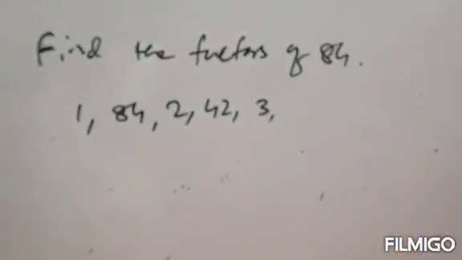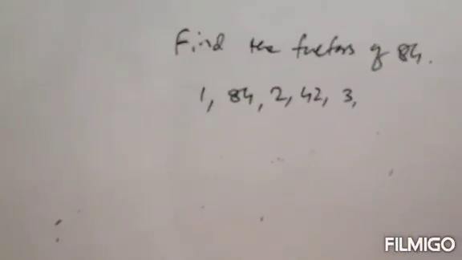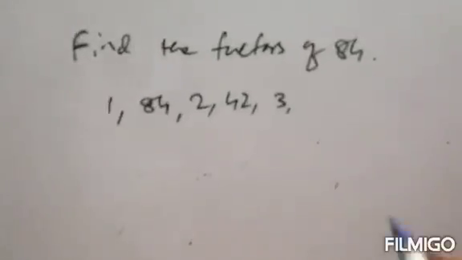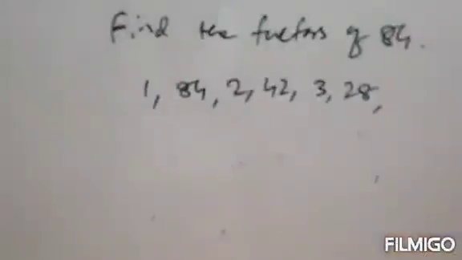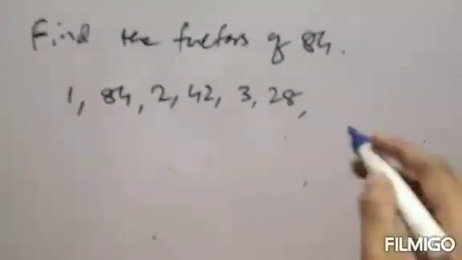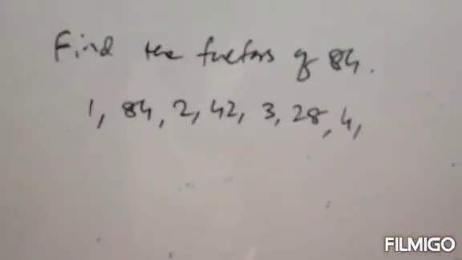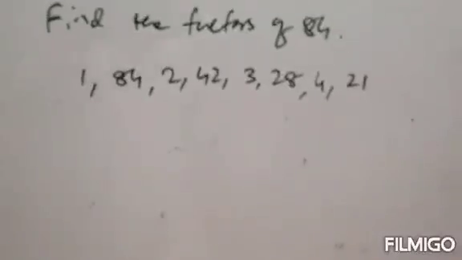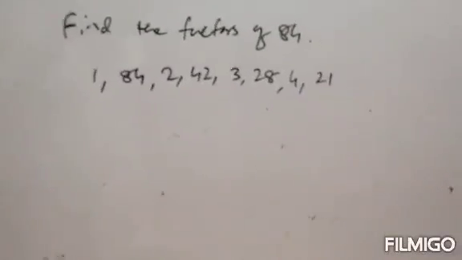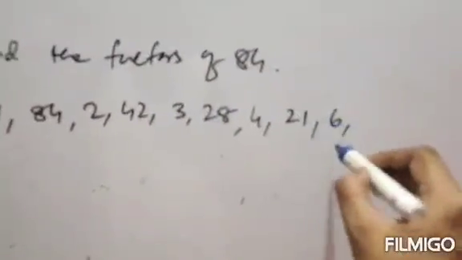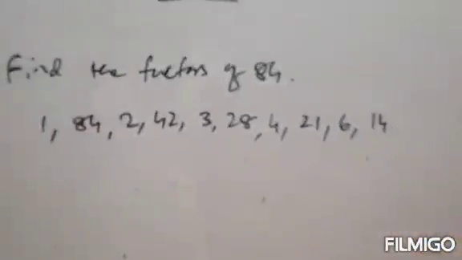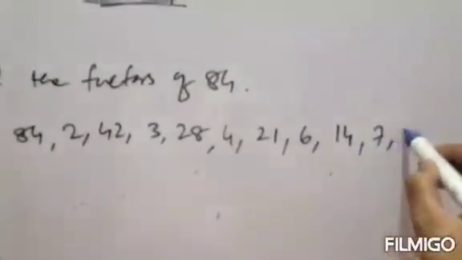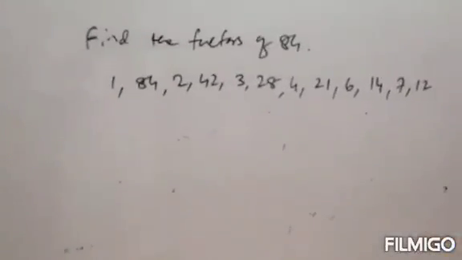3 28s are 84. If 84 is divisible by 3, the quotient is 28, that means 3 is also a factor, and 28 is a factor. If it is divisible by 4, the quotient is 21, so this is a factor. If it is divisible by 6, 6 14s are 84, so 14 is also a factor. If it is divisible by 7, the quotient is 12, so 7 12s are 84, this is also a factor.